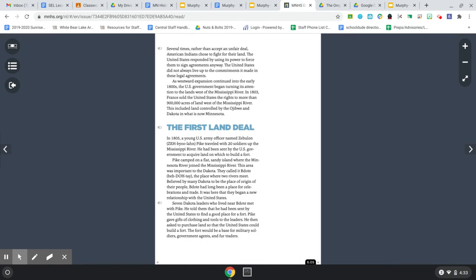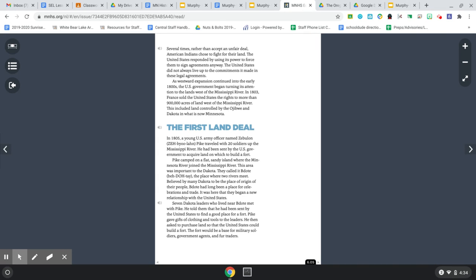Several times, rather than accepting an unfair deal, American Indians chose to fight for their land. The United States responded by using its power to force them to sign agreements anyway. The United States did not always live up to the commitments it made in these legal agreements.